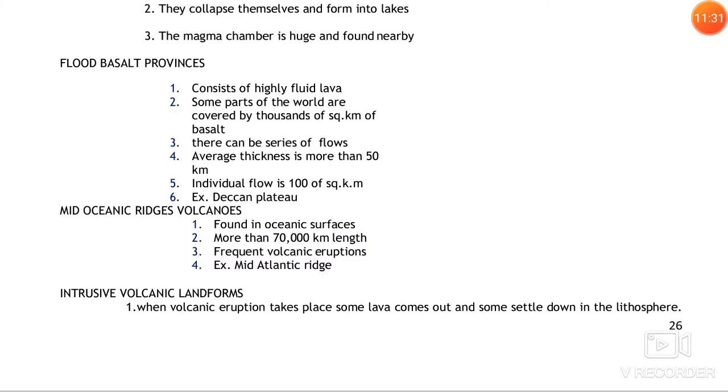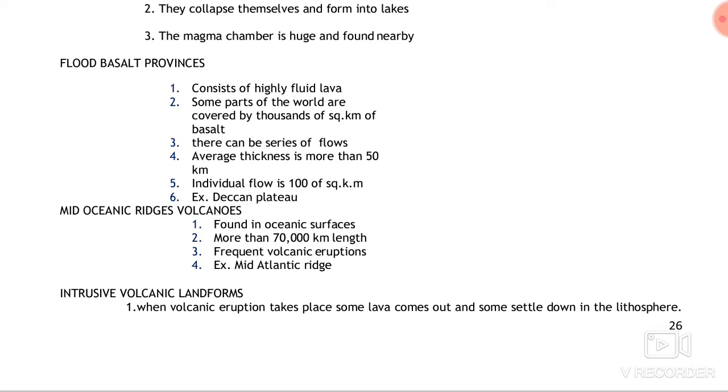Now we come to the flood basalt provinces. This consists of highly fluid lava. Flood basalt provinces or flood basalt region consists of highly fluid lava. Some parts of the world are covered by thousands of square kilometers of basalt, as in the case of Deccan lava or Deccan trap in the peninsular part of India.